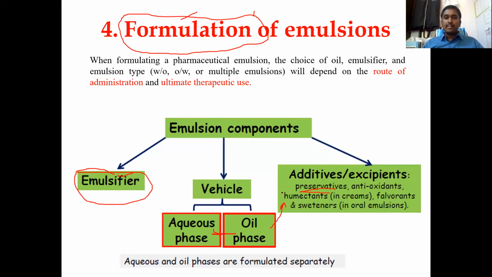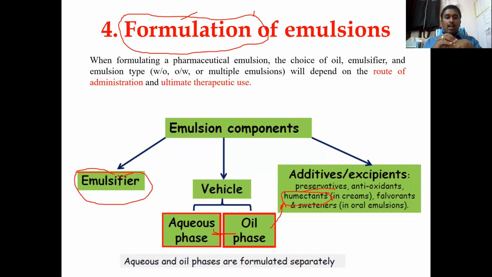Apart from this, humectants. Usually in creams and ointments, we add humectants. Humectants are agents, for example glycerol, which prevent the loss of moisture. Let us say you have prepared an emulsion; if you put it on the skin, it will just fall down, right? You require some kind of base or carrier to retain the oil globules on the skin. That is one of the applications.